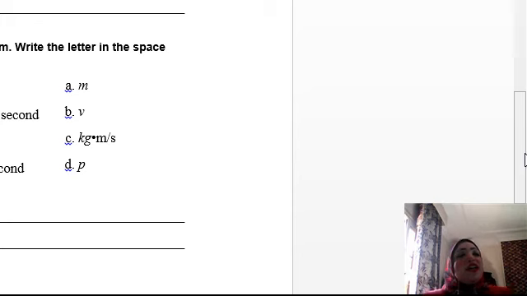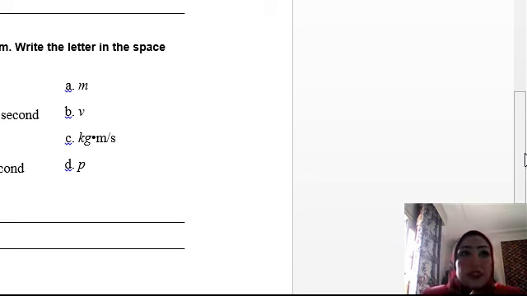What is the direction of momentum? This is a question for critical thinking. Does momentum have direction? Of course. Momentum is the product of mass times velocity. I repeat again, velocity is the speed in a specific direction. This is the definition of velocity.